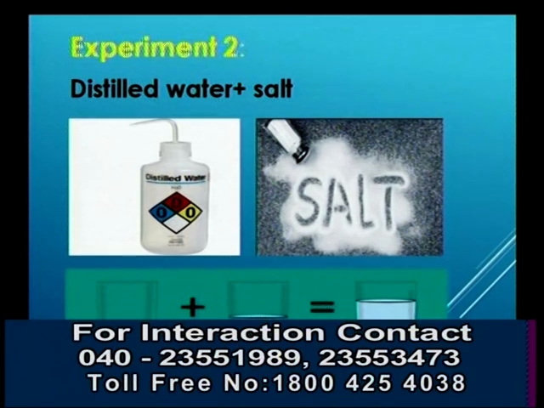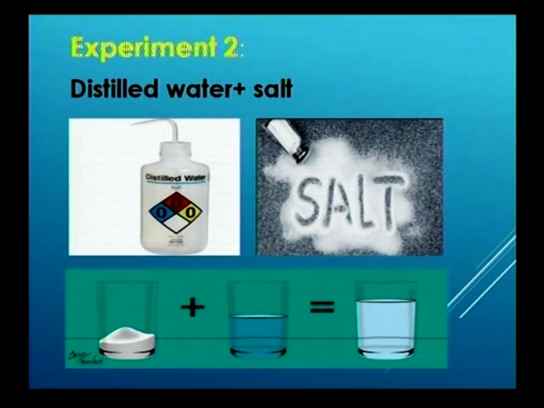And friends, our second experiment is distilled water with salt. I had already told you friends, we have to keep all the operators in the same way. See, observe this picture friends, in a glass. Here this is distilled water and beside the glass it is with salt. When we add salt to the distilled water, it changes into white color. When the distilled water with salt is mixed in our bottle, in that situation we observe that our LED bulb glows.